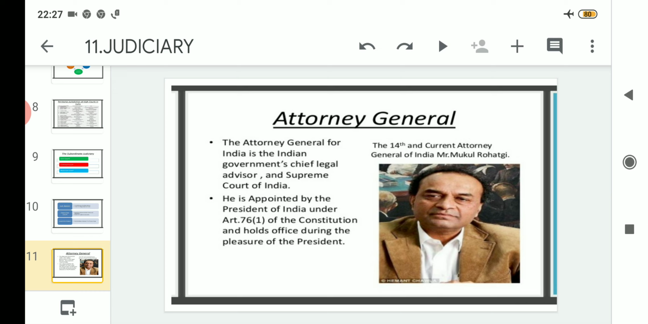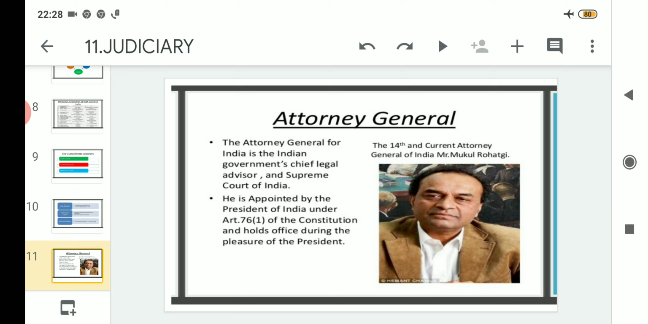is the head in form of advisor. So the Attorney General can be termed as what? He or she may be the Indian government's chief legal advisor. That means from the government side, he or she may be the chief legal advisor under whom? The Supreme Court of India. He or she is appointed by the President of India under Article 76(1) of the Constitution and holds office during the pleasure of the President.